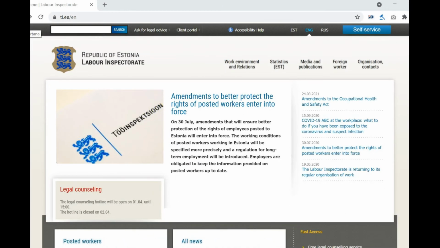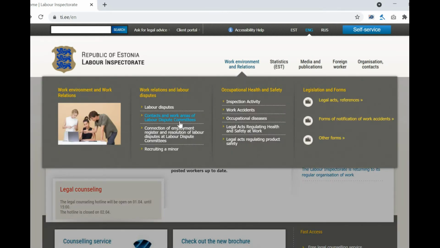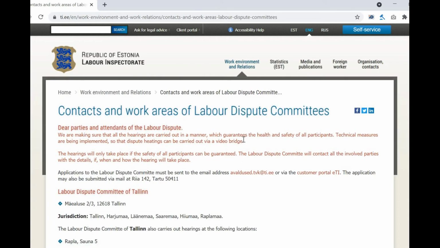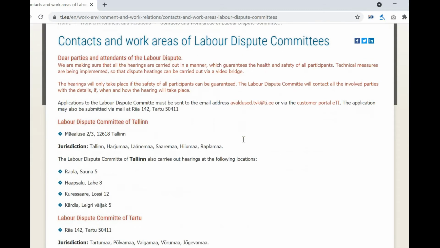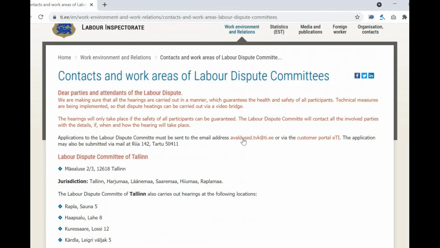The work areas of the labor dispute committees can be found on the website of the Labor Inspectorate www.ti.ee. Once you have reached our website, you have to select Work Environment and Relations from the menu bar. Then Contacts and Work Areas of Labor Dispute Committees. On this page, you will find the committee's work areas, postal addresses, and the email address of the Labor Dispute Committee, avaldused.tvk@ti.ee, to which a previously filled out and signed labor dispute application can be sent.